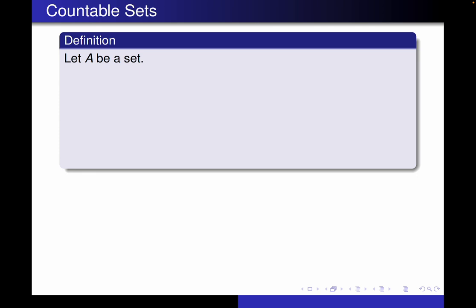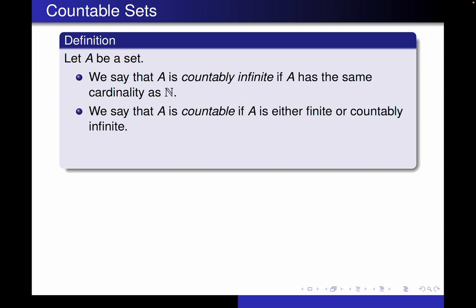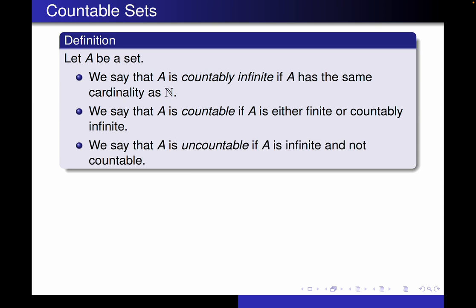So recall that if A is a set, we say that A is countably infinite if A has the same cardinality as the natural numbers. We say that A is countable if it's either finite or countably infinite. And we say that A is uncountable if A is infinite but not countable.